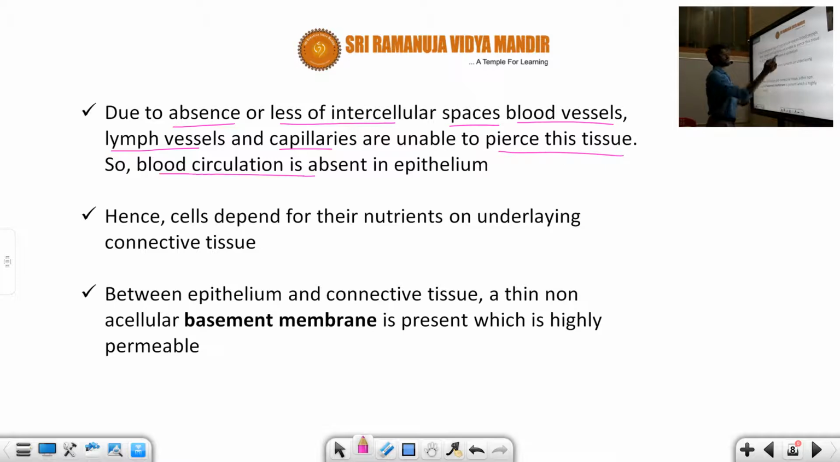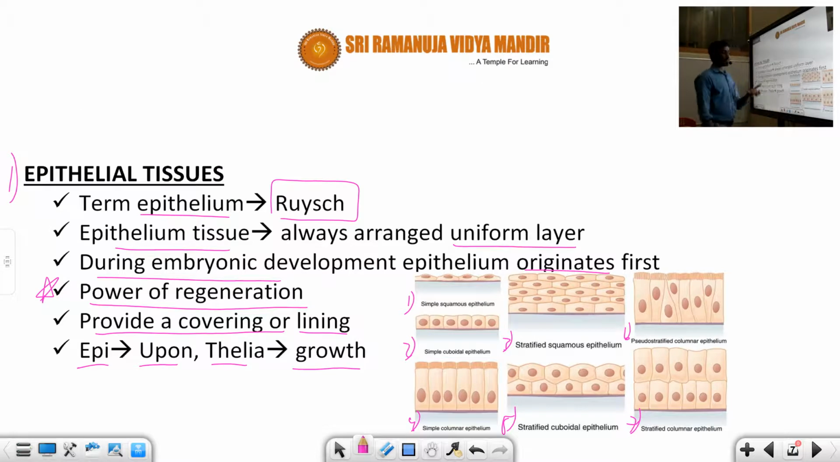So the blood circulation is absent in the epithelium. Again, you can see the diagrammatic representation. Carefully you can observe this one. So this is one cell and this is another cell. So there is no intercellular space.